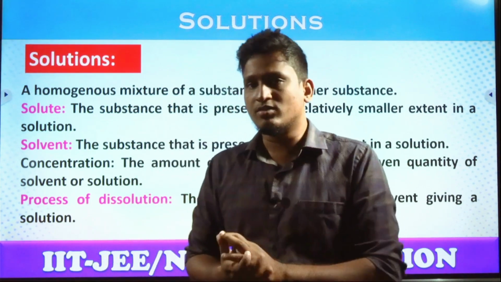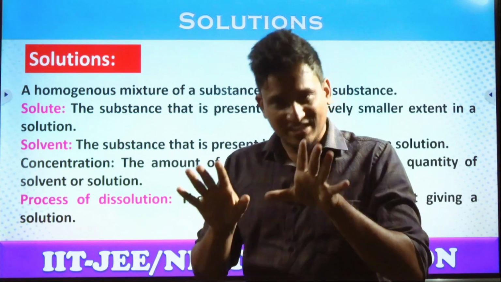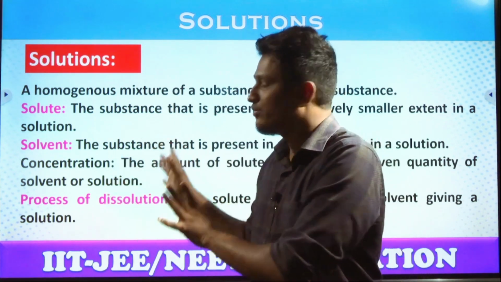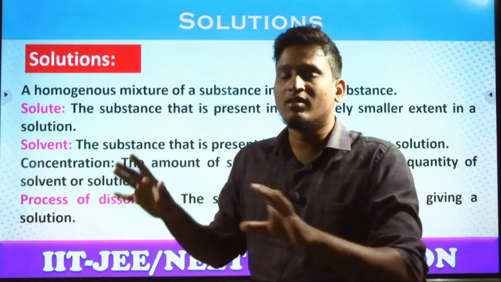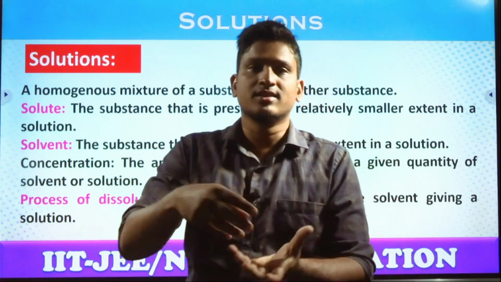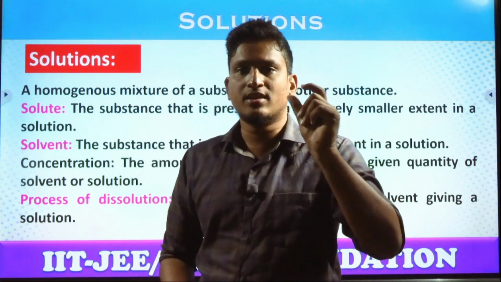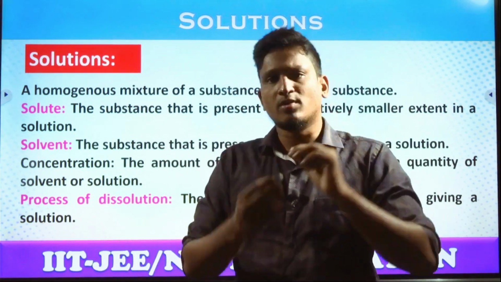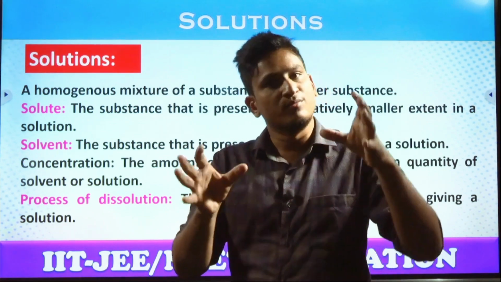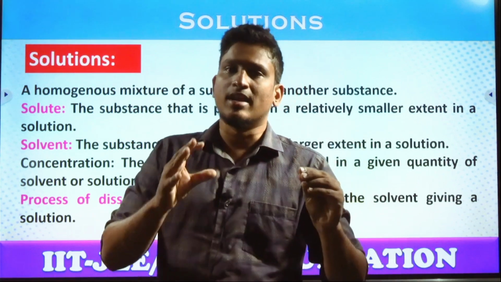Some students have doubts like, sir, what if both are in equal quantities? In general, where do we use all this knowledge? In volumetric analysis for titrations, and in the medicinal industry, where syrups and tablets are made by dissolving. In these processes, both are definitely not maintained in equal quantities; one is lower, one is higher.